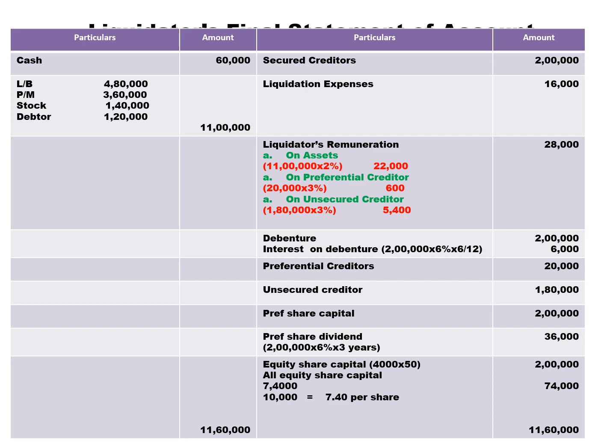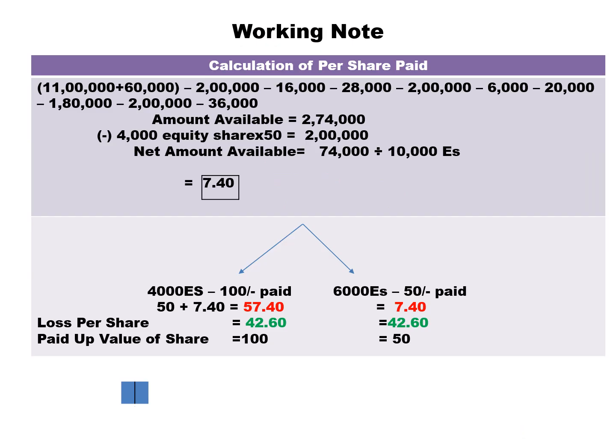So the conclusion goes like this. Those 4,000 equity shares who have paid 100 rupees, for them you repay 57 rupees 40 paise. Those 6,000 equity shares of rupees 50 paid, you pay 7 rupees 40 paise. So to those who paid 100 rupees, you refund 57 rupees 40 paise. To those who paid 50 rupees, we refund 7 rupees 40 paise. Thank you.